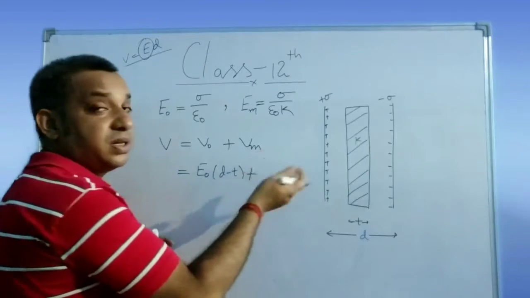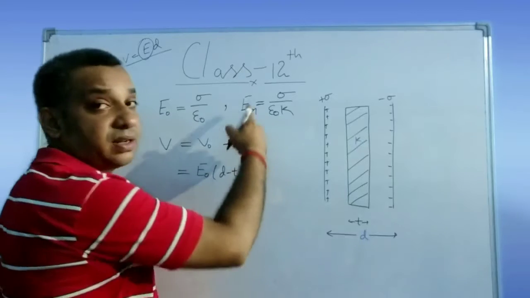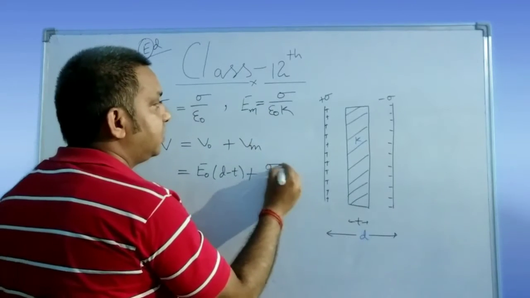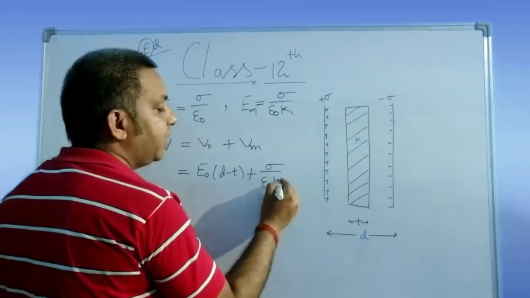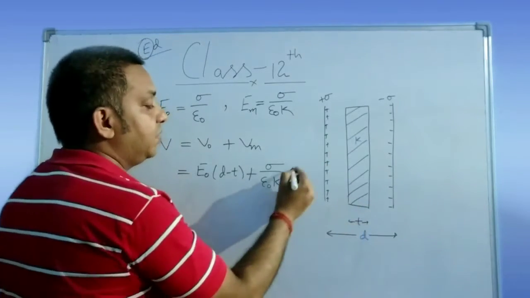And what is the potential difference built up due to this medium? The electric field of the medium is how much? Sigma upon epsilon naught into K, multiplied by the separation of the medium. And what is the separation? It is t. So multiply by t.